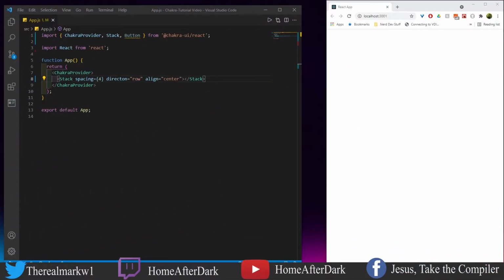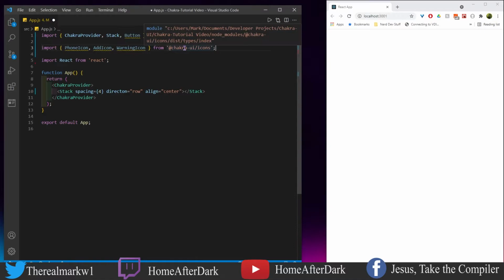Okay, for this one, what we're going to do is use some icons, and we're going to show you how to put icons and use them with buttons, more specifically put them inside of buttons. And then the other part of this is we're going to show you how to use a loading state. So first I have these icons up here. I am going to utilize them in just a moment. But if you go to the documentation in Chakra UI and you go to the icon section, there's an npm command, I think a yarn one too, but I just use npm, to install these. It's a separate library. It's just as easy as installing all these components that we're bringing in. So let's get to coding, and let's explain these one at a time.